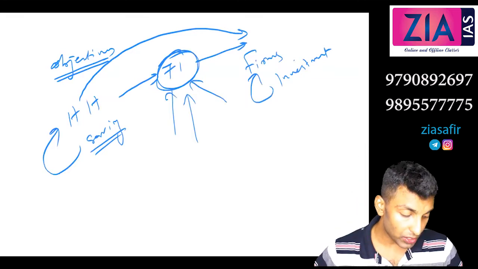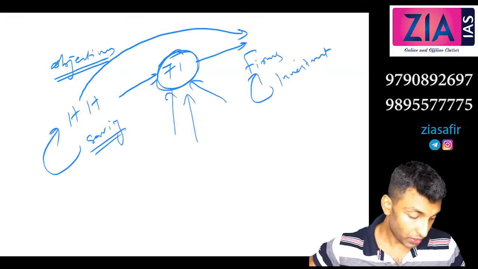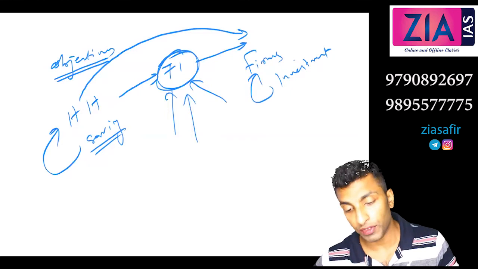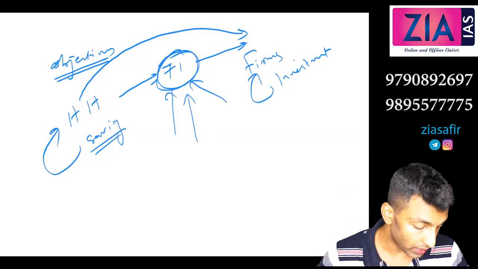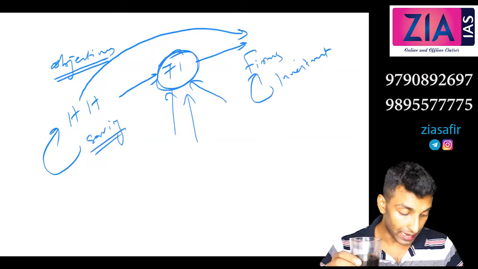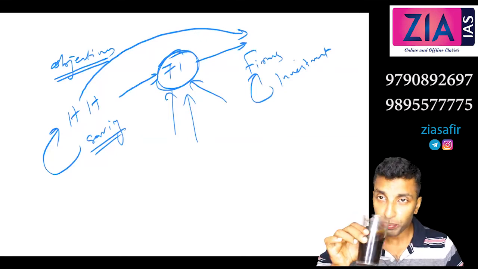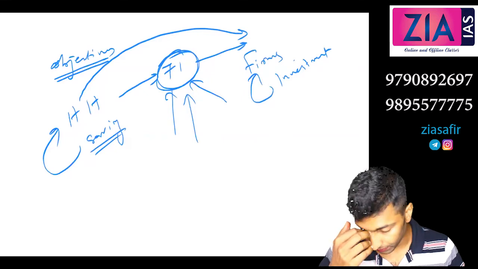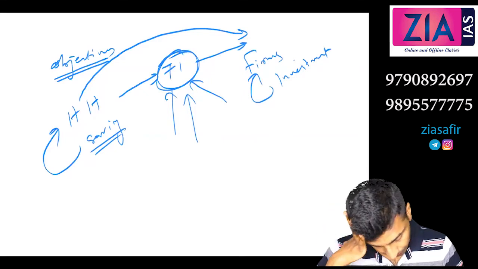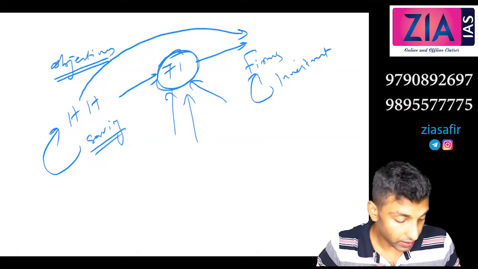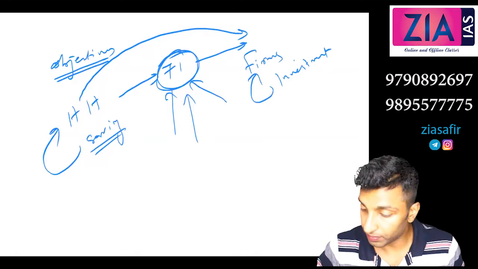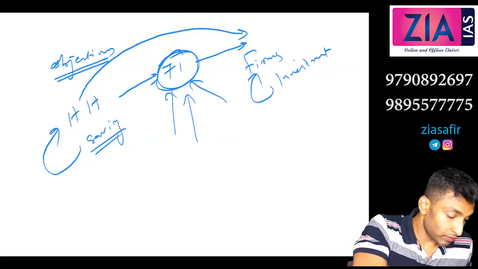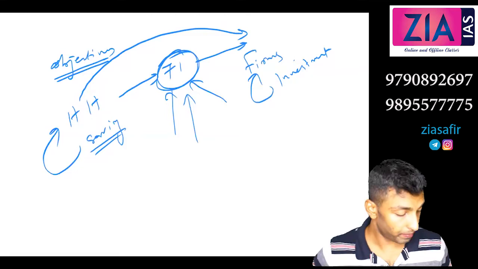Second point, to provide social orientation to the banking sector. This is one of the most important reasons. Social orientation to the banking sector, that is, to ensure adequate flow of credit to weaker sections.